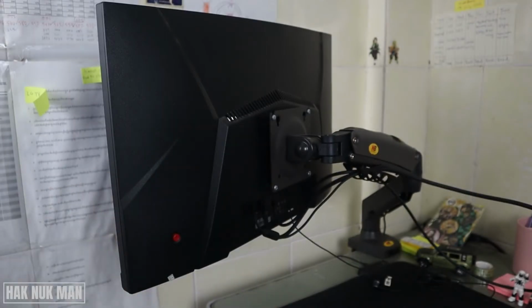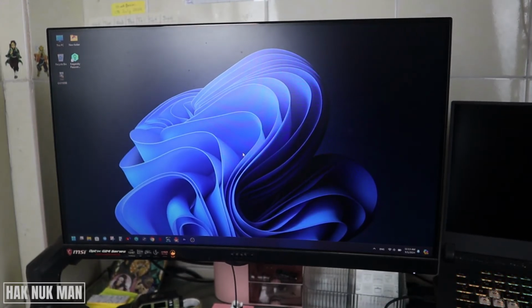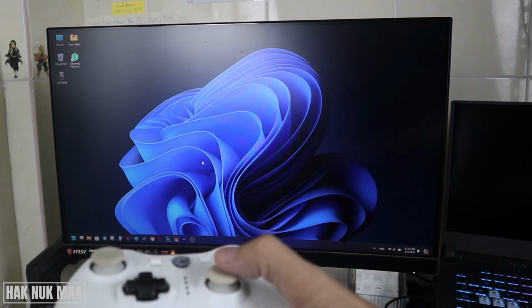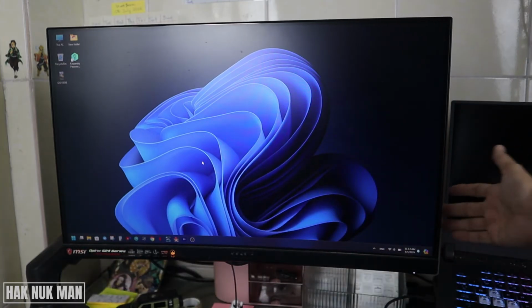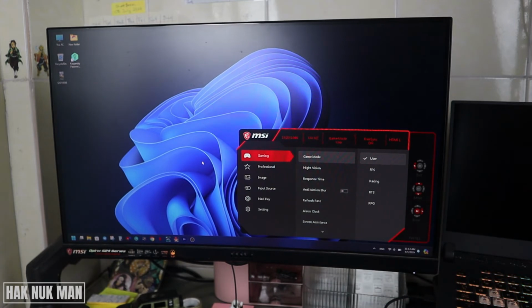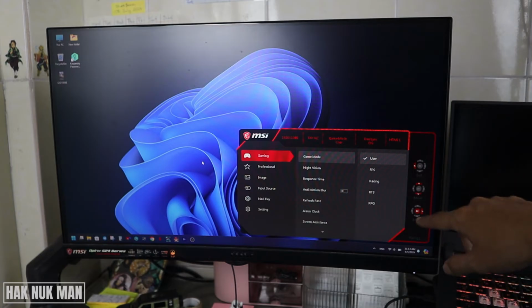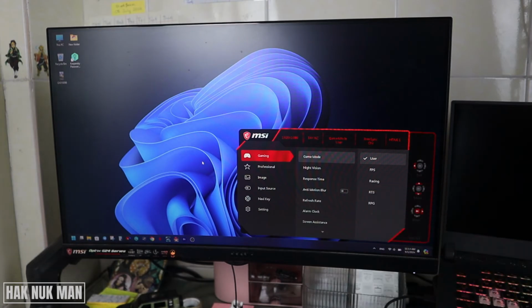Now I'm going to show you how to use that red button. Just select it, press on it like this. Now I'm pressing it, and then the screen settings appear on the monitor, and you can scroll it to the right. That means move up or down, and to the left means you exit it.